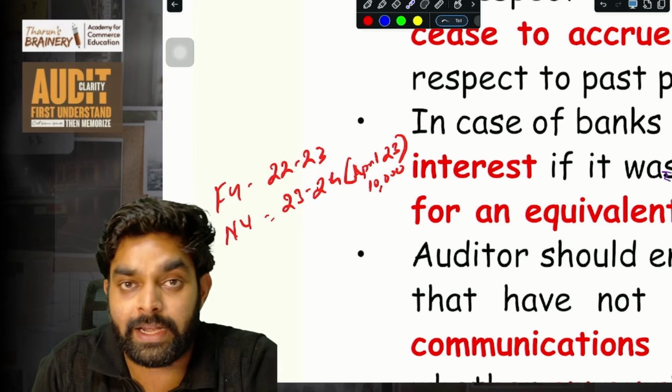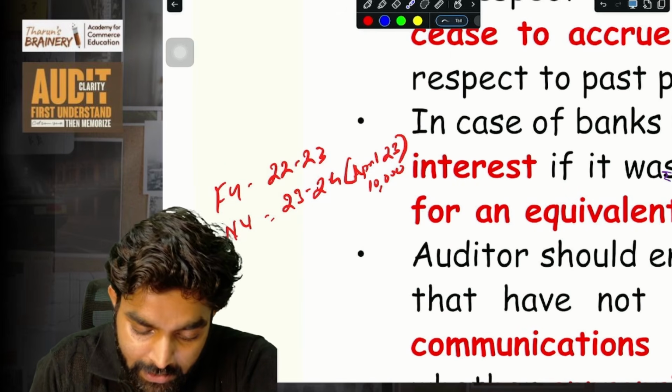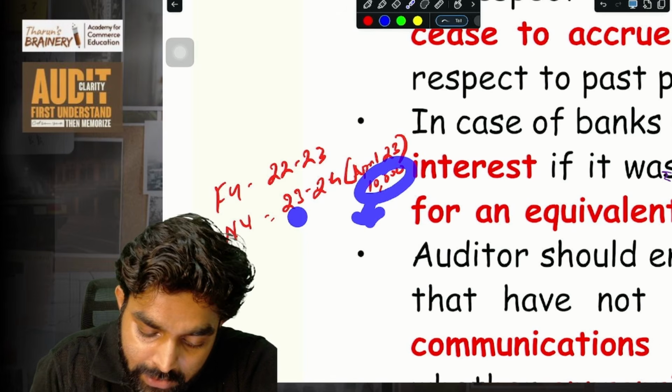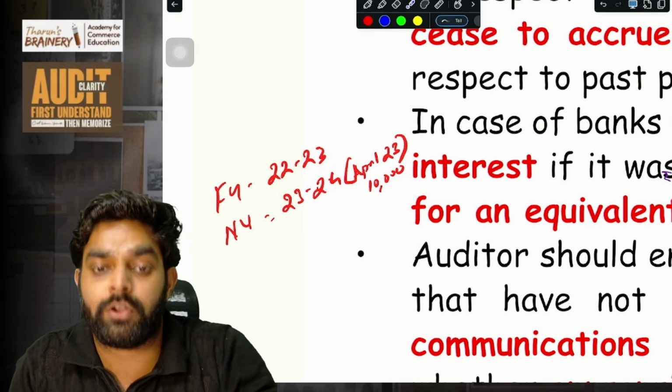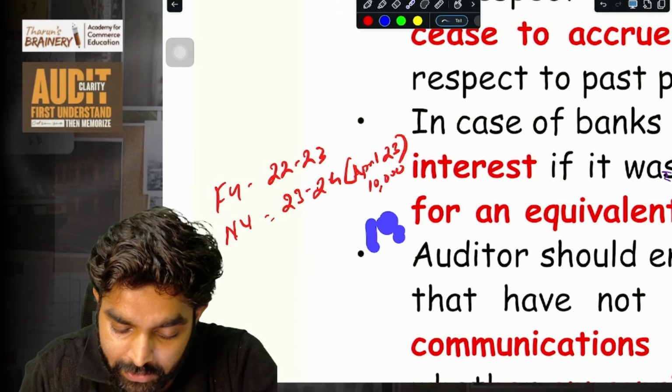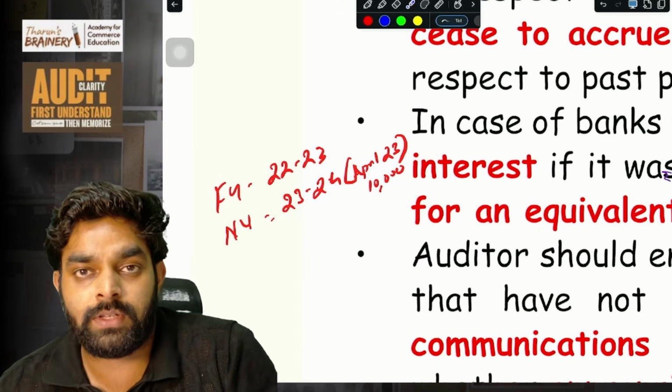Second option is that for better presentation purposes, because this is 23-24's income, right? So this you can include in 23-24, no problem. But at the same time, against this, an opposite provision you need to give, an expense kind of a provision for 10,000. So the net effect will become zero. Income is only recorded once. These are the two things you can do.